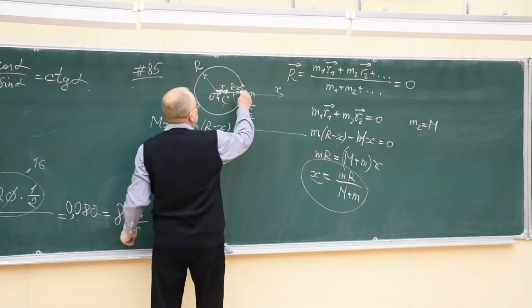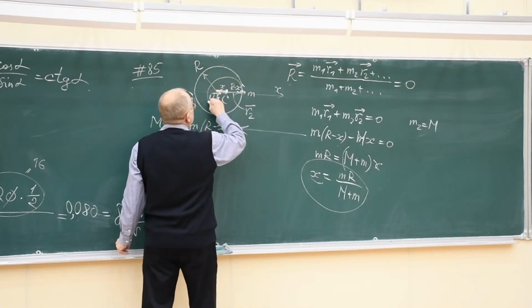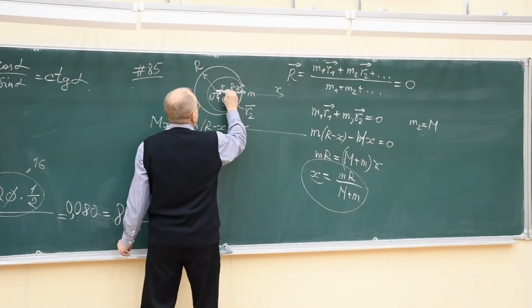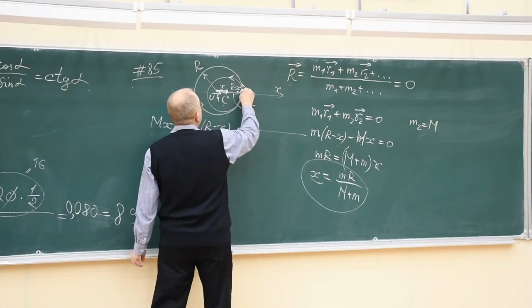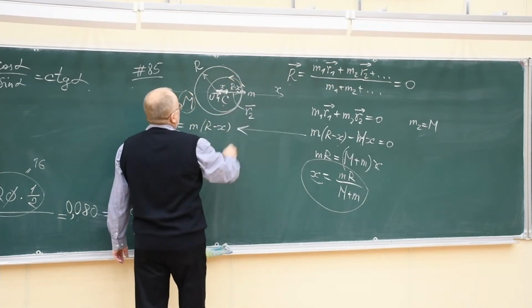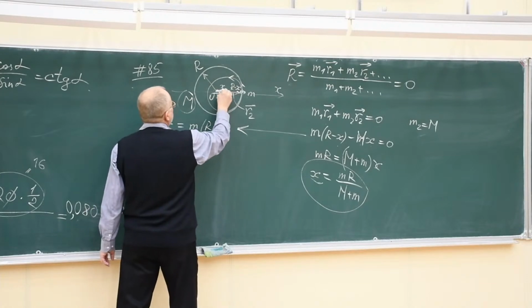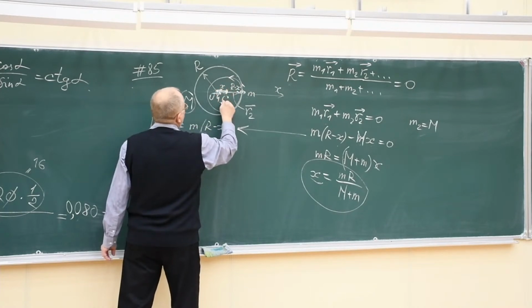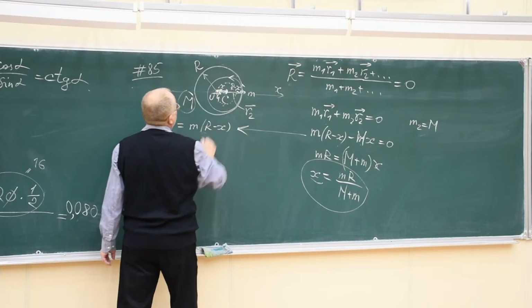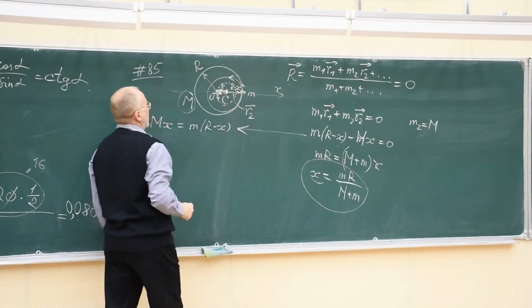It means that the beetle moves along the circle which has the center at point C. The beetle moves along this circle. And the hoop will move also in its own circle, which will have radius x. The circle about point C. The center of the hoop will go along this trajectory with radius x.